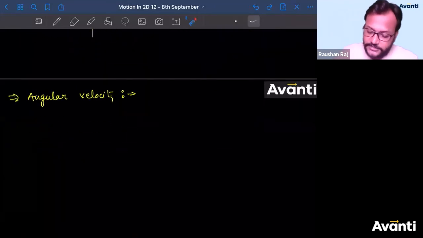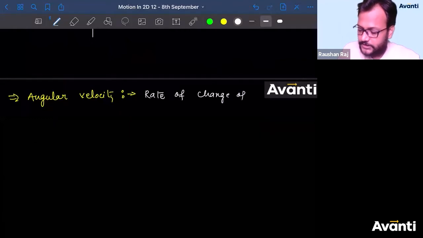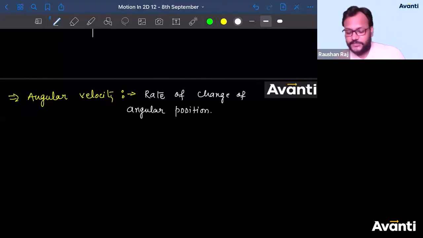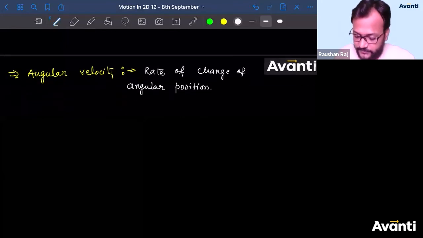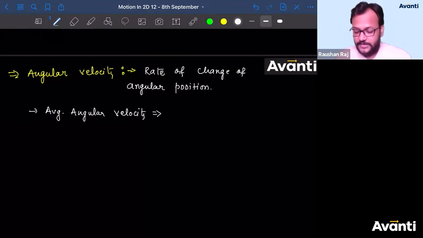Tell me, children, what is angular velocity? So we'll say it is the rate of change of angular position. As this angular velocity depends on time, here we have to define two types of angular velocity. One of them is nothing but average angular velocity. Tell me, guys, what is the formula? What is the definition of average velocity? Simple average linear velocity. What was the formula?